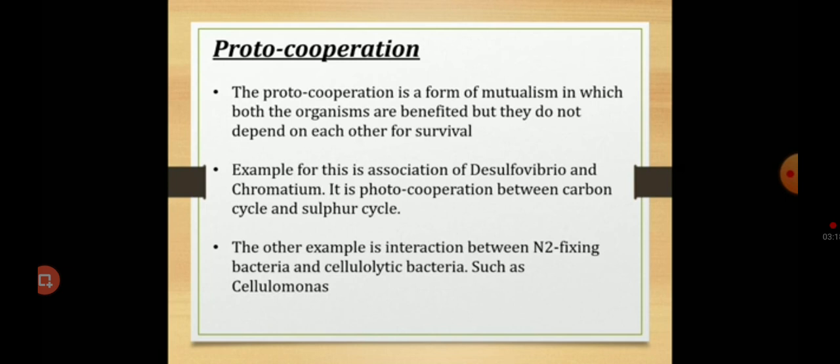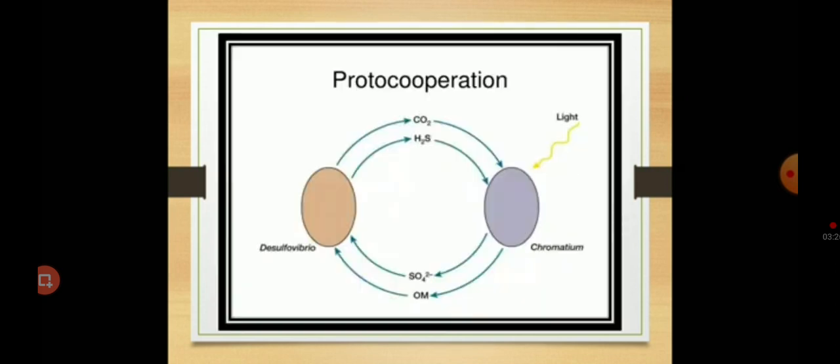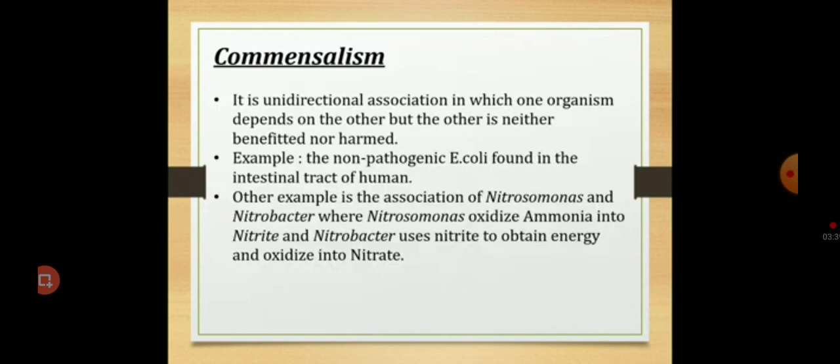Another example may be the nitrogen fixing bacteria and cellulolytic bacteria such as Cellulomonas. The next one is commensalism.